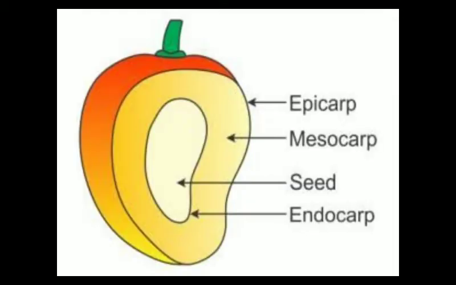So the peel of the mango will represent the epicarp. The pulpy yellow part which we eat will represent the mesocarp, and the endocarp is that bony, stony structure which encloses the seed, which we commonly call gutli. So that gutli will represent the endocarp, and inside that seed will remain present.